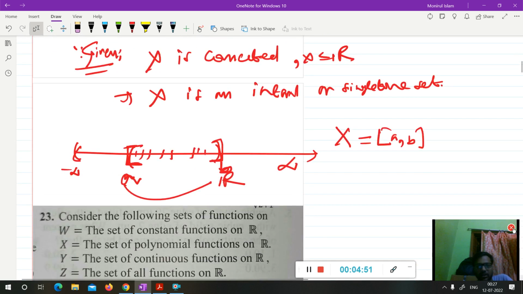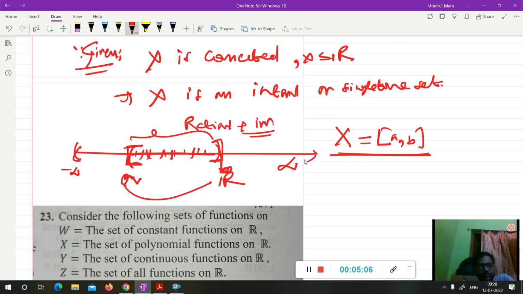If X is the closed interval [a,b], then it contains rational as well as irrational numbers. So it is not possible for an interval to contain only irrational numbers. Hence X cannot be an interval.